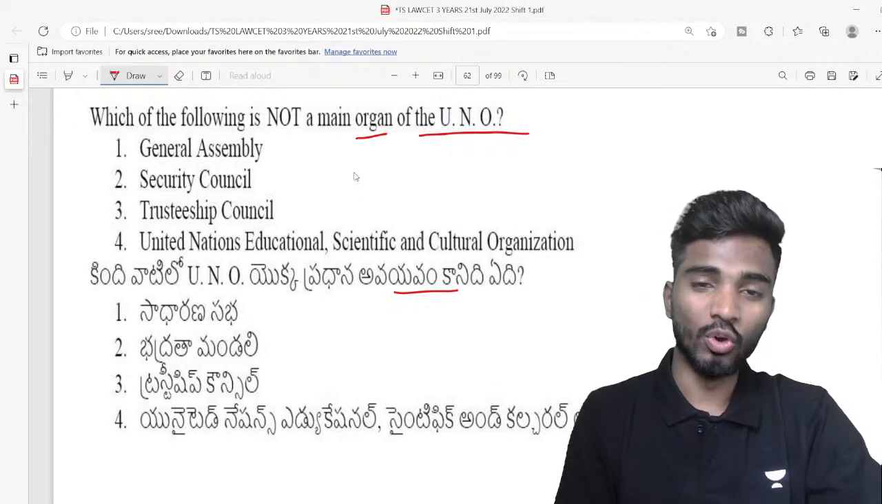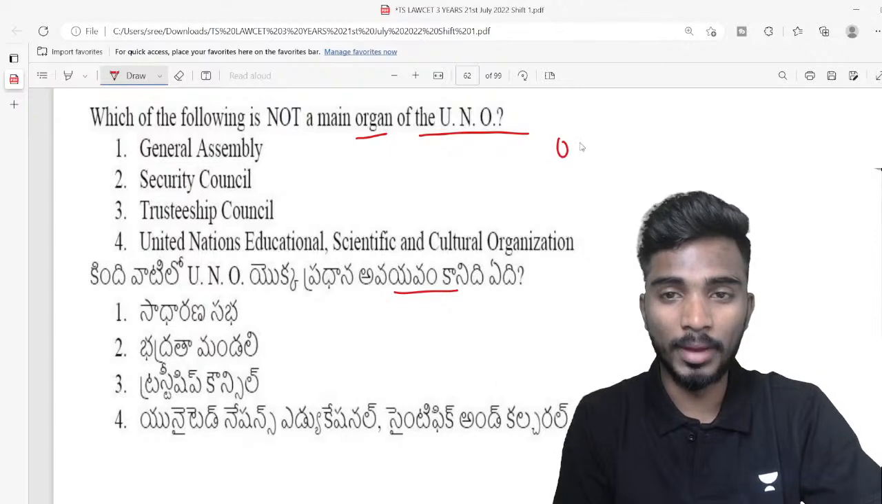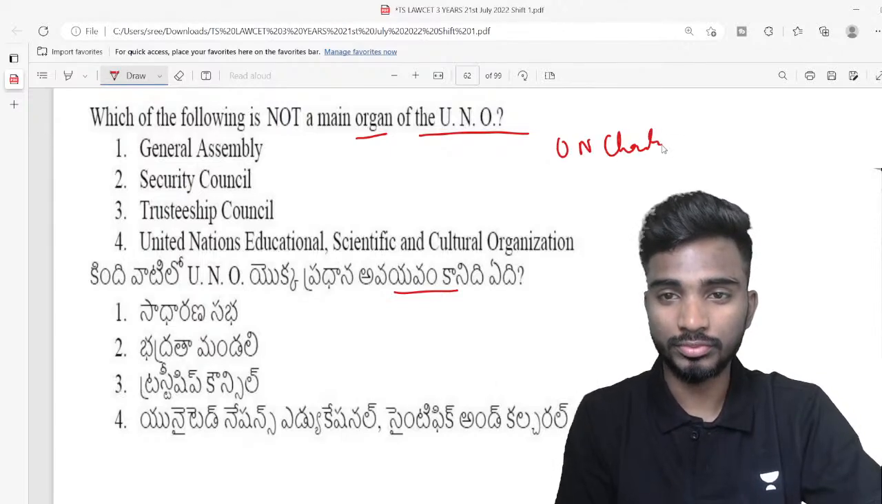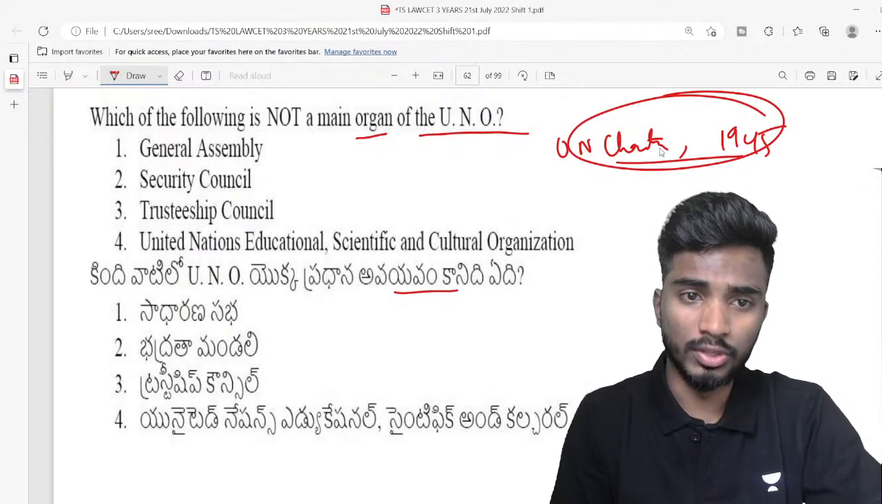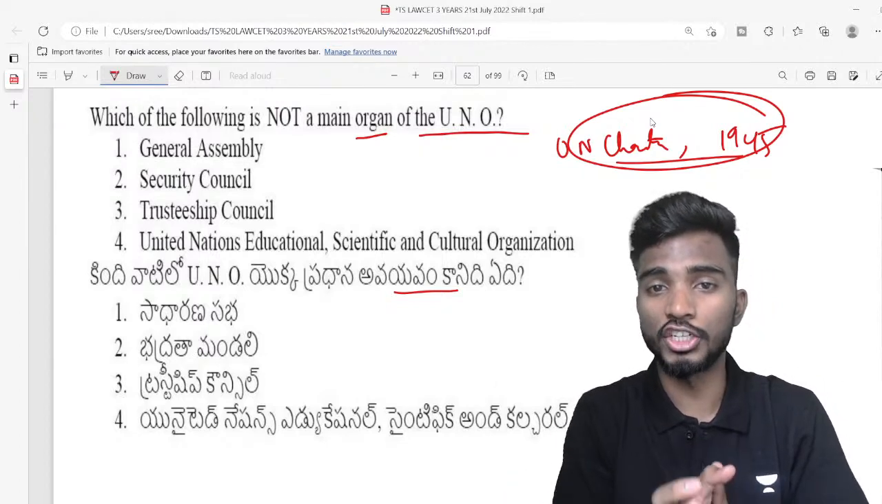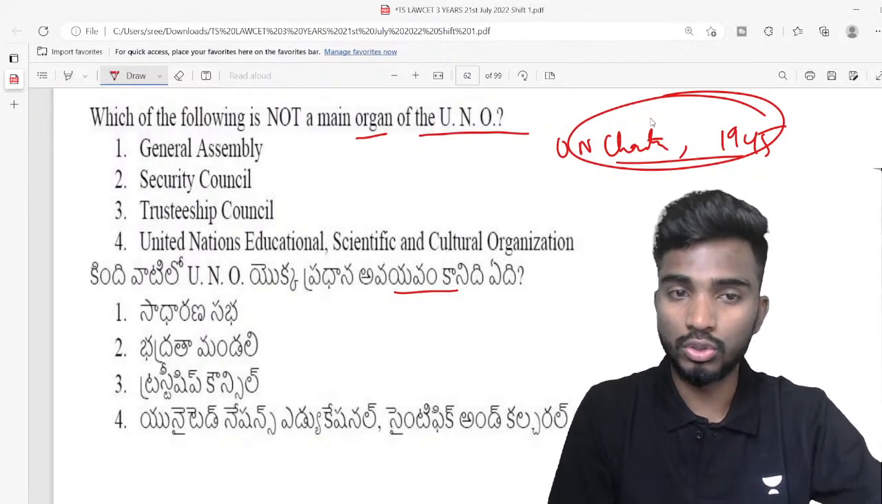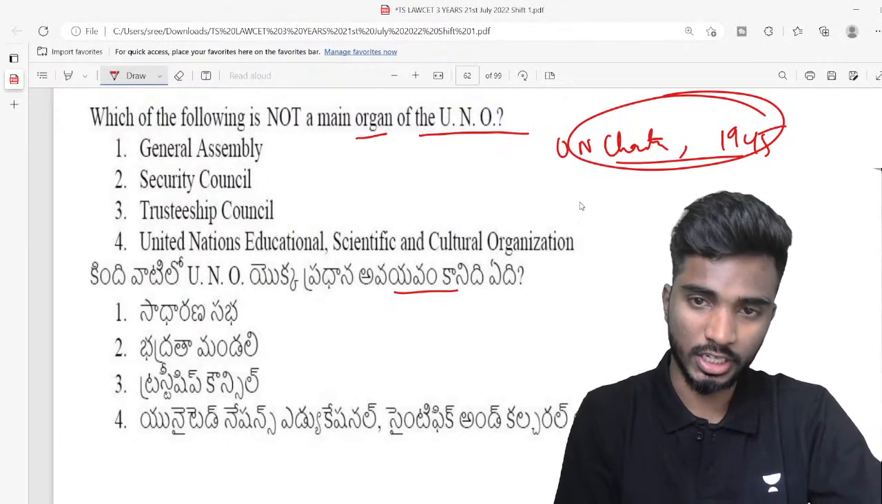Okay. So UNO or United Nations Organization was enacted by the UN Charter. UN Charter 1945 లో ఈ చార్టర్ డ్రాఫ్ట్ చేయడం జరిగింది. సో మనం ఈ చార్టర్ డ్రాఫ్ట్ చేసినప్పుడు there are certain important main organs which are functioning under the UNO. What are those organs? No, Alpha, that is not the answer. Let me just explain to you, right?